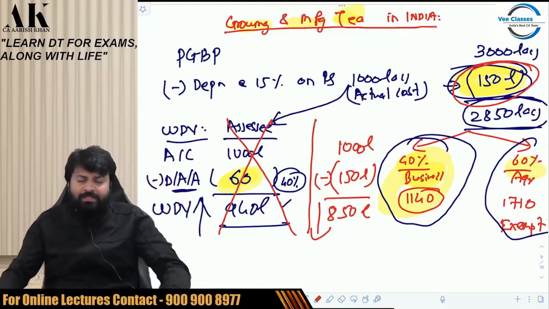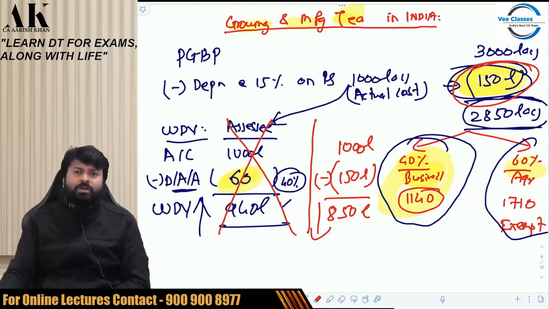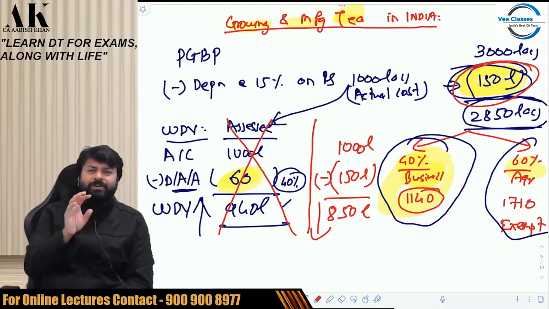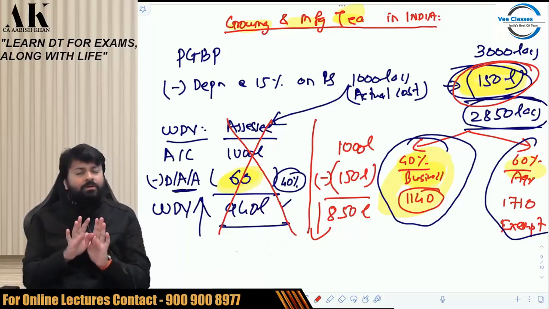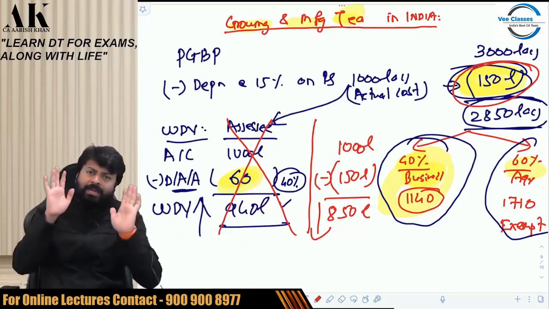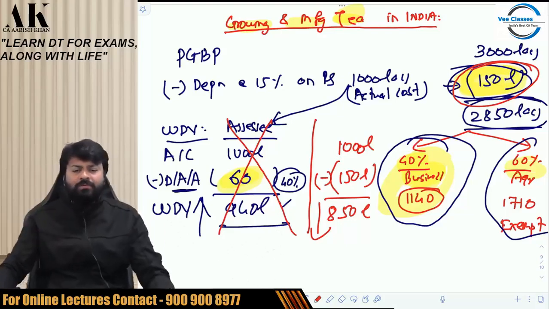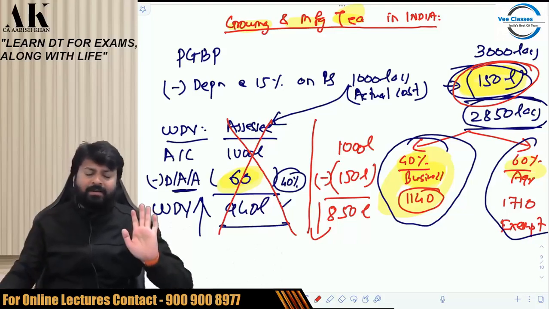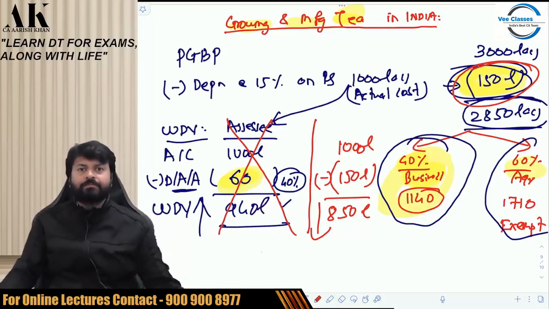Take a photograph of this. This example will help you to build the concept in a better manner. Okay. So when this provision comes with respect to tea, coffee or rubber, what you will do? While computing depreciation, you will not do anything. You will compute depreciation normally and you will reduce the entire depreciation from the block of asset. You will not segregate into 40-60 for depreciation purpose at least. Is it clear? I hope it is clear to all of you.